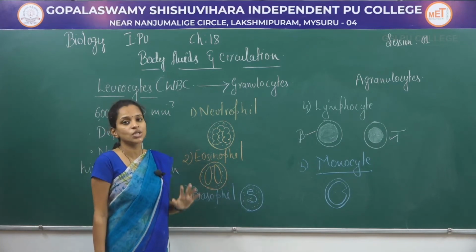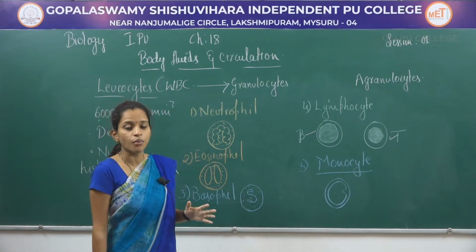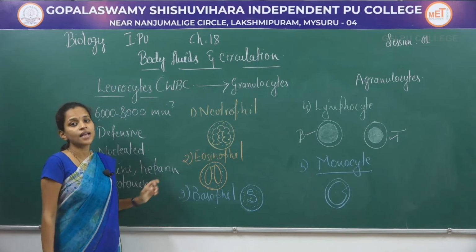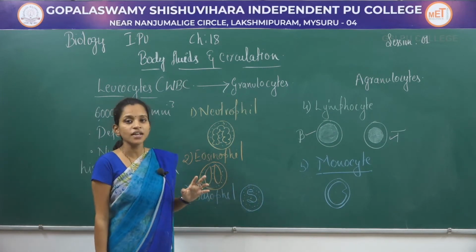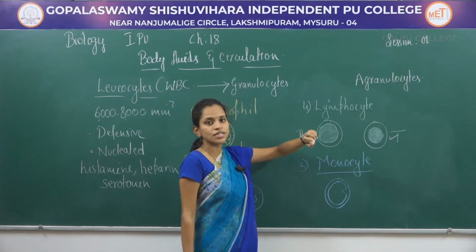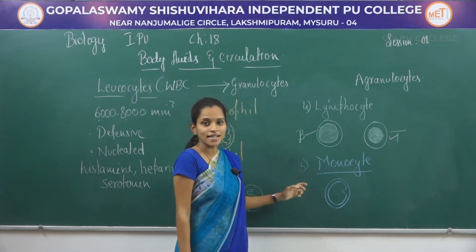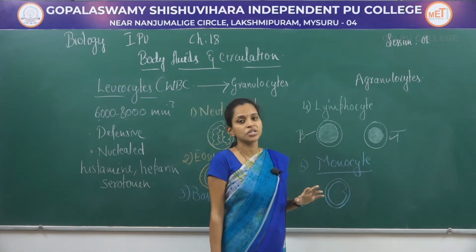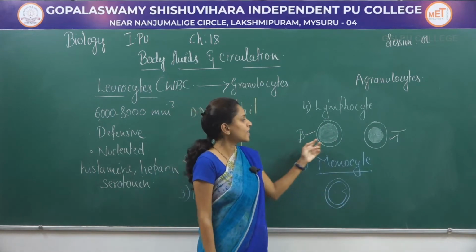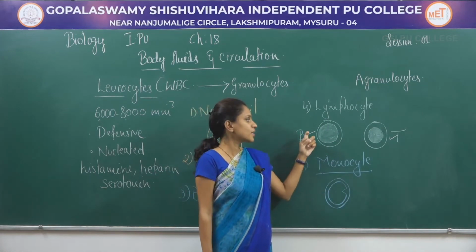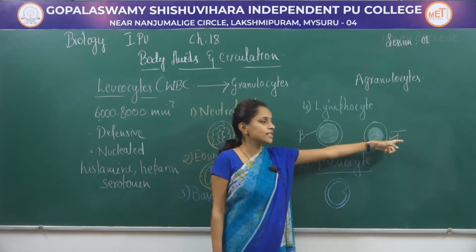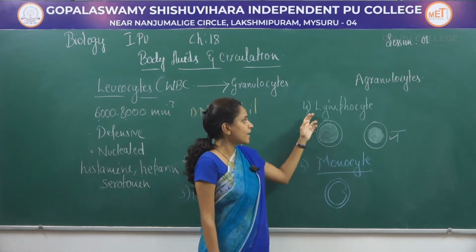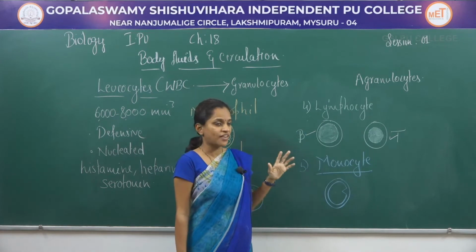Both of them are released during allergens which affect our body. So basophil also have the ability to secrete histamine, heparins as well as serotonin. They show inflammatory function. When it comes to agranulocytes, they are of two types, lymphocytes and monocytes. Lymphocytes have a circular nucleus. Based on which location these lymphocytes are produced, they are classified into two different types. B lymphocytes are produced from bone marrow and T lymphocytes are produced from thymus. Both are defensive in nature. Their amount will be somewhere around 20 to 25%.